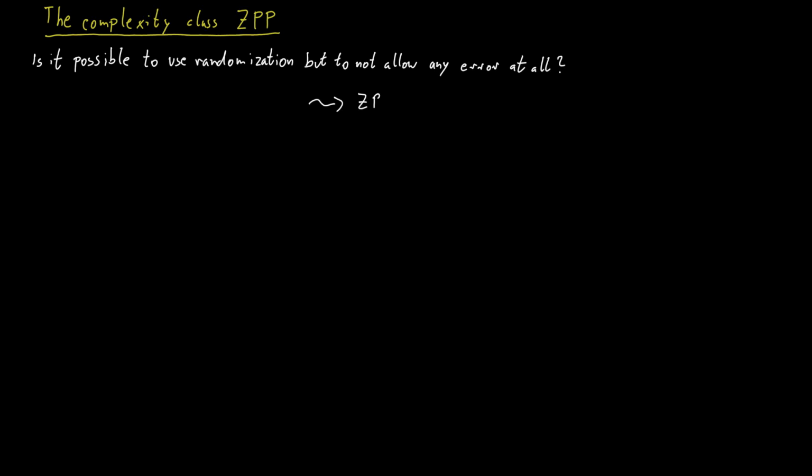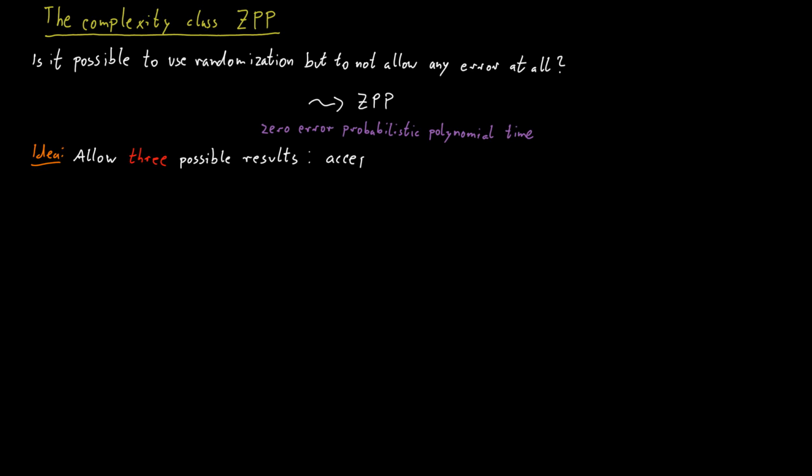And this is captured in the complexity class called ZPP, which stands for Zero Error Probabilistic Polynomial Time. What we are doing here is we are allowing the Turing machine or the algorithm to return three different things. So it can either accept the input, or it can reject the input, or it can indicate that it isn't sure. It can say, I don't know what the result is.